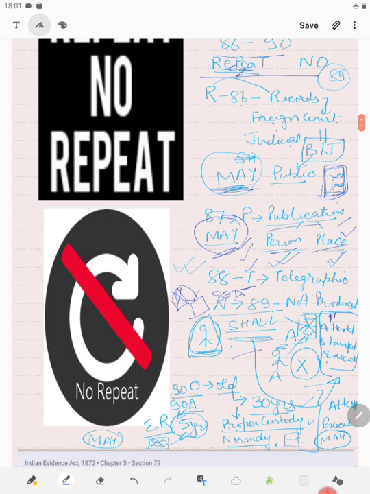Then 90, where we saw that if a document is 30 years or more old, physical document produced from proper custody, then we will see that it is in that particular handwriting. Regarding handwriting, we can presume its attestation, and its execution we may presume, provided it is in proper custody.